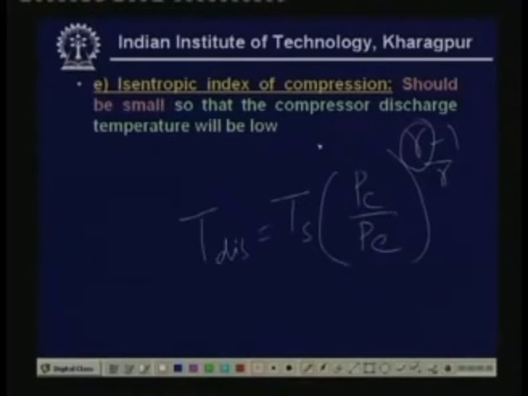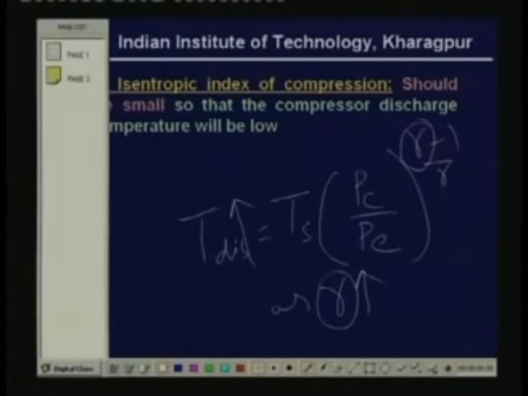So, you can see that for given compressor, condenser and evaporator pressures and given suction temperature, discharge temperature increases as the index of compression increases. So, this is not good from the compressor life point of view. So, in order to have a low discharge temperature, the value of gamma should be as small as possible.